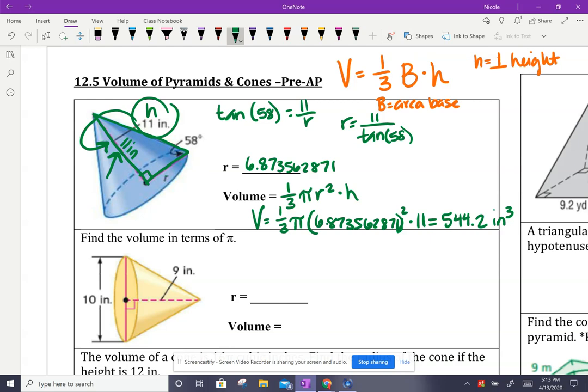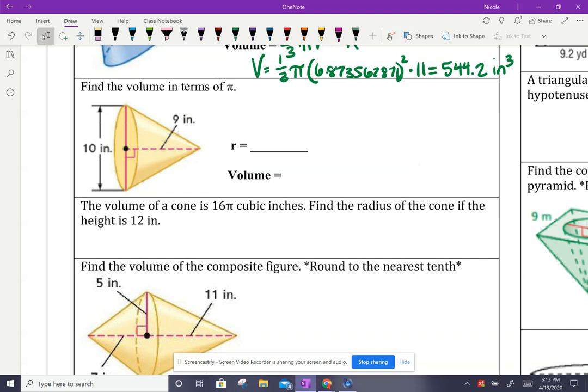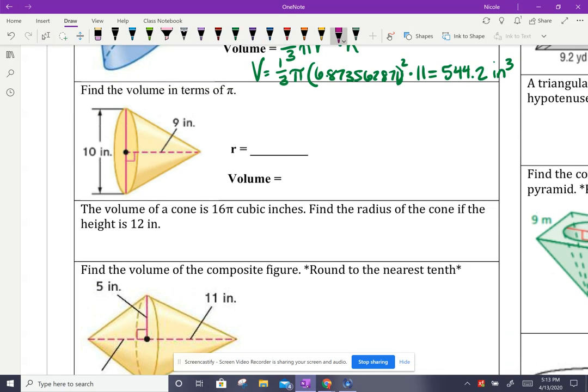All right, looking at our next problem. Find the volume in terms of pi. This one specifies to leave it in terms of pi, so we will do that. Our height is provided right here. That's our 9 inches. And our diameter is provided of 10 inches, so that means our radius is 5 inches.